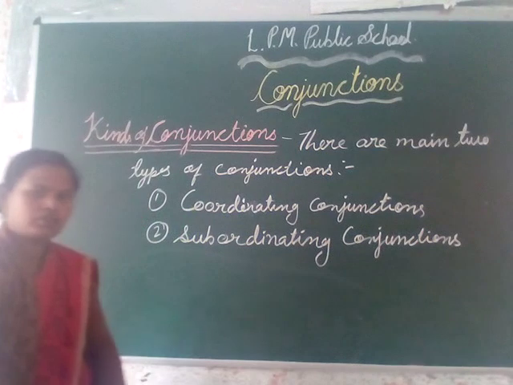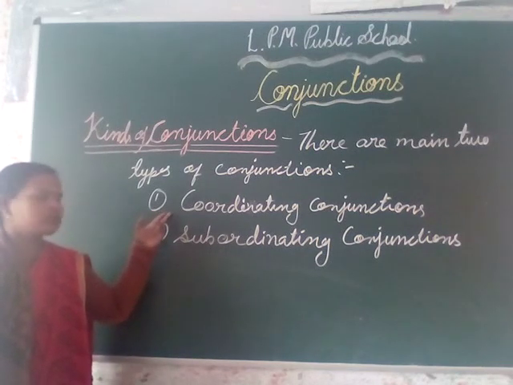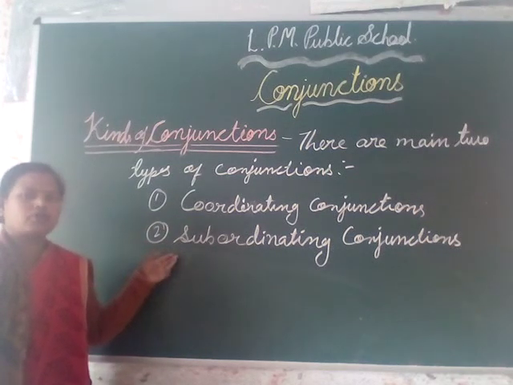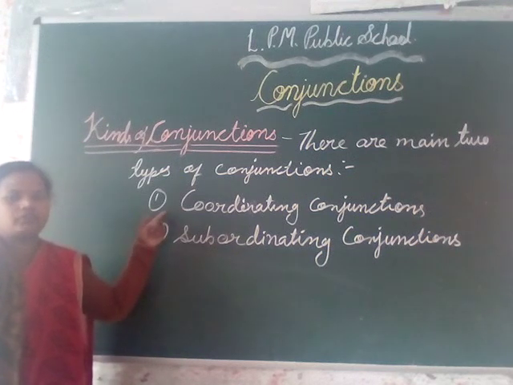Now we will see with examples what a coordinating conjunction is and what a subordinating conjunction is. There are many kinds of coordinating conjunctions and also many kinds of subordinating conjunctions. Here we will see with the examples. Let's see first coordinating conjunction with the definition and its examples.